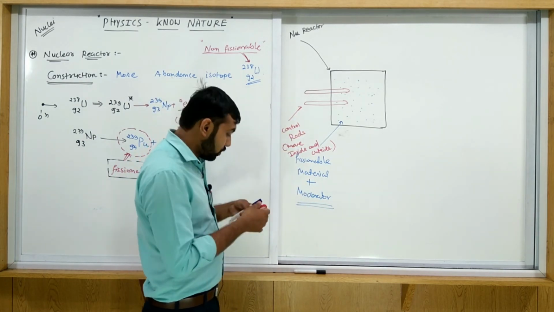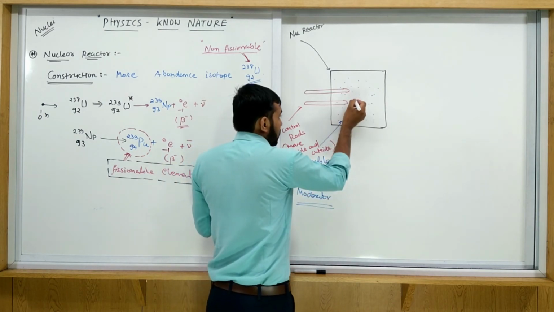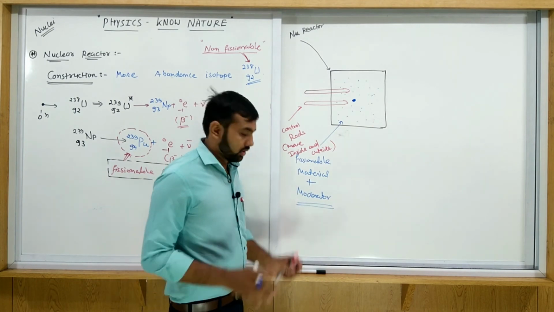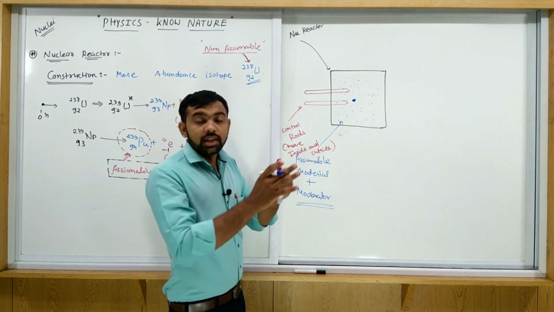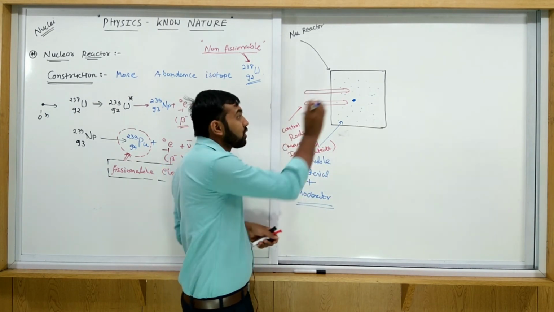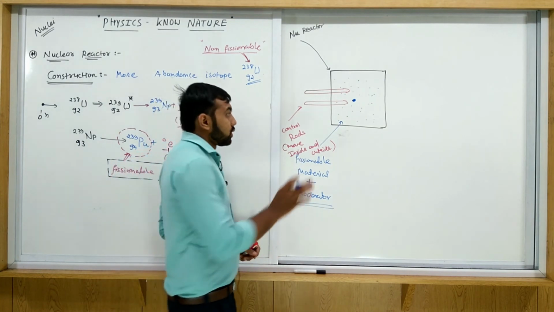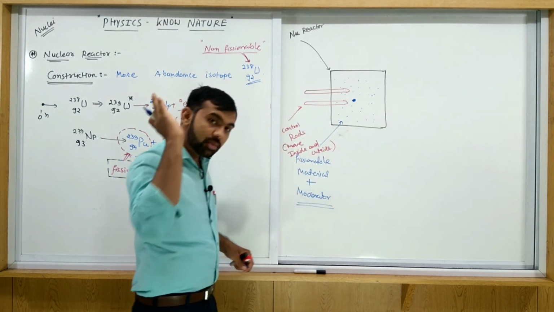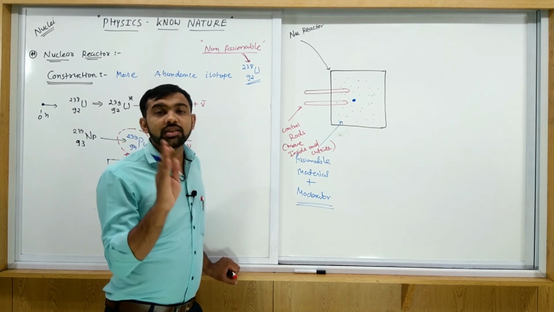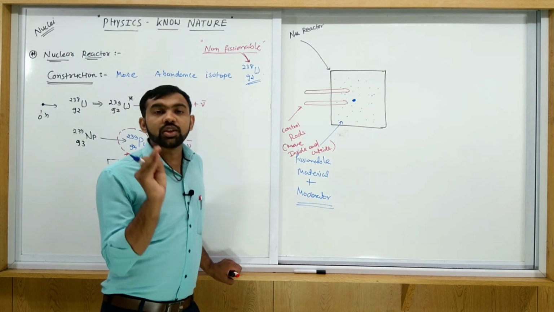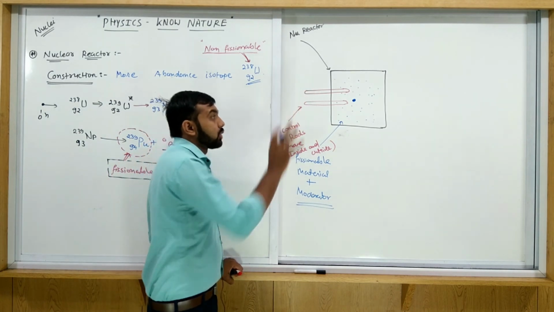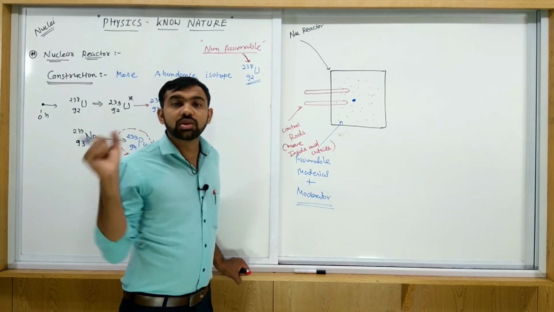If you consider any uranium, when it is exploded into fragments, the fragments then come to rest. So a large amount of heat is produced here. Due to this reaction, 200 MeV of energy is produced, and out of this 200 MeV, 170 to 180 MeV is converted into heat. So this heat is produced, and heat must be removed continuously from the reactor.